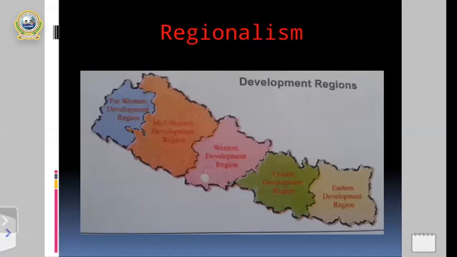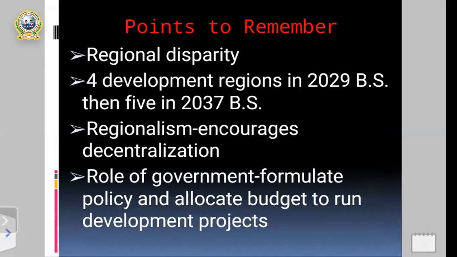My dear students, after the map of Nepal, in the next screen, you can see there are some useful points that we have to remember to clarify the concept of regionalism. In the second screen, there is a map of Nepal, including 5 developing regions, to clarify the concept of regionalism in the context of Nepal.